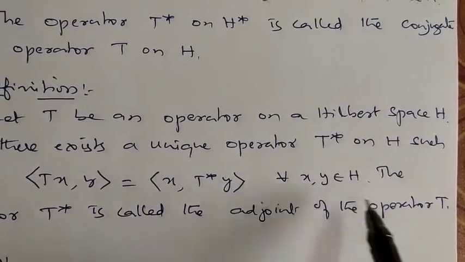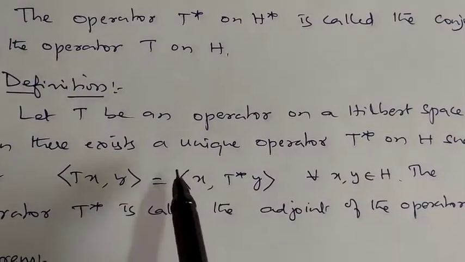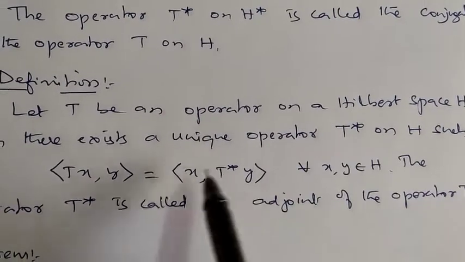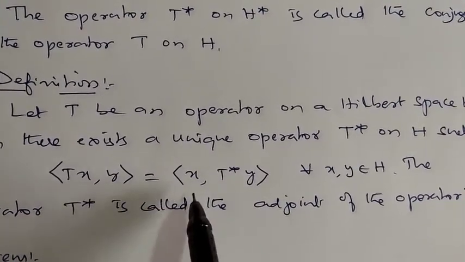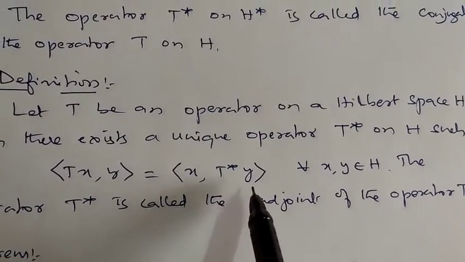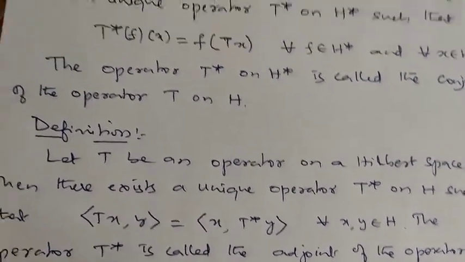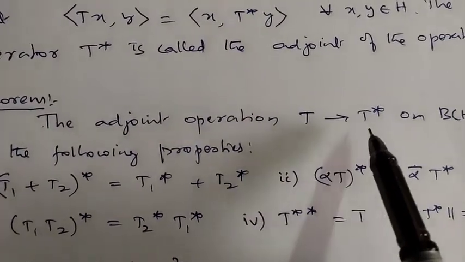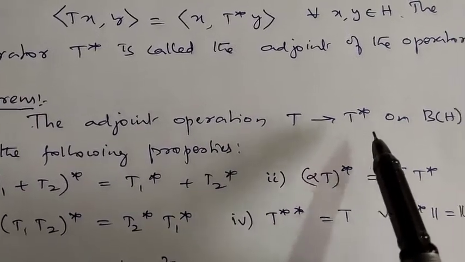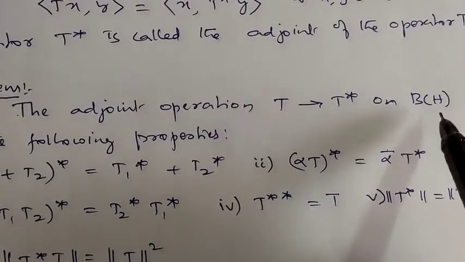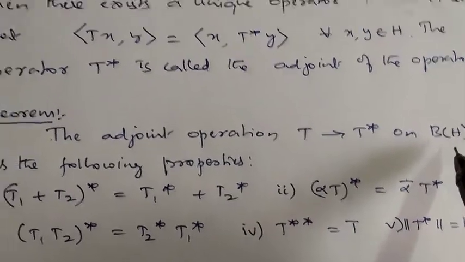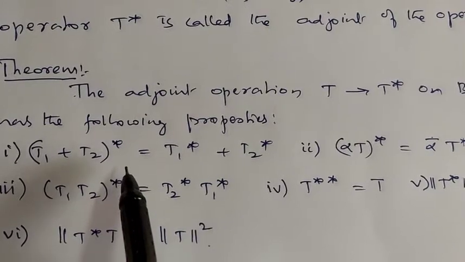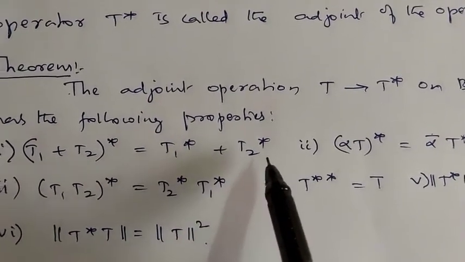Understand now? So if T is an operator on a Hilbert space, then there exists a unique operator T star on H itself, such that the inner product of T(X), Y is the inner product of X, T star(Y). This is called the adjoint operator. Now the adjoint operation, the mapping which maps every operator to its adjoint, that is T to T star on B(H), because T is an element of B(H) and T star is also an element of B(H), has the following properties. First one is (T1 + T2) star is equal to T1 star plus T2 star.